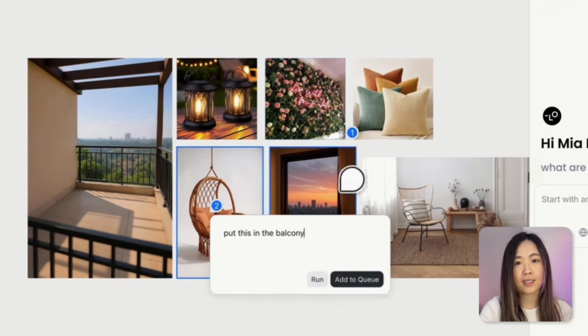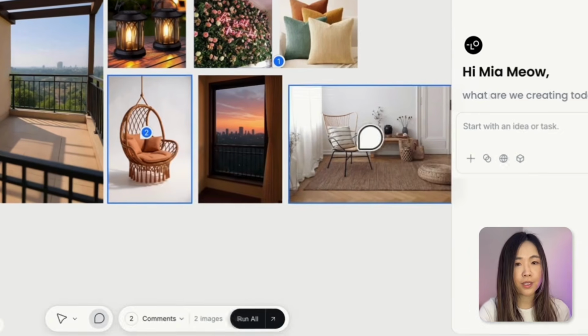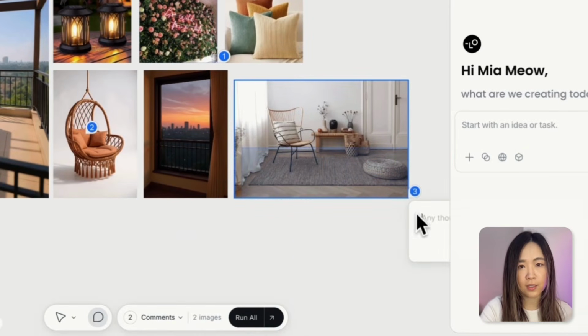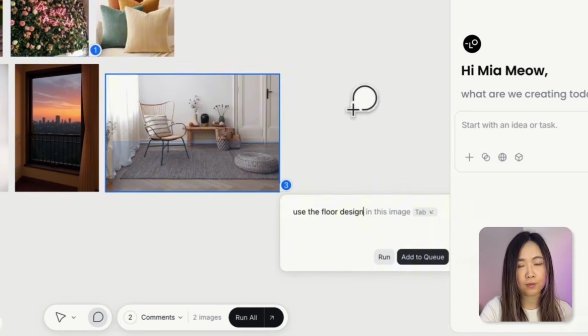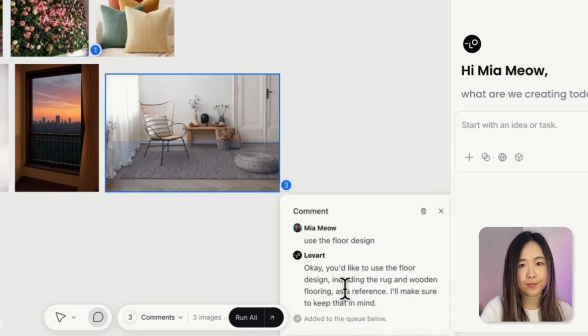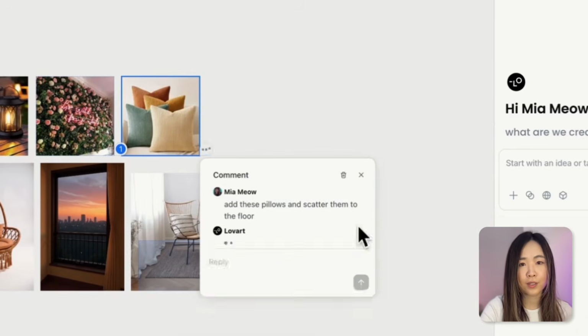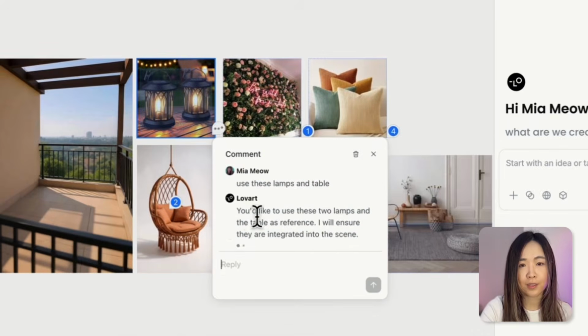Next, I'll add this chair onto the balcony. And here's the prompt we type. And for this image, I only want to reference the floor area, so select the floor area of the image and say use this floor design. For these pillows, I want to scatter them on the floor. I'll also add these lamps and the table to the balcony.